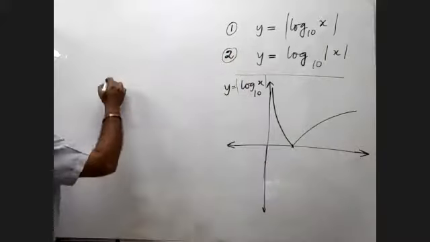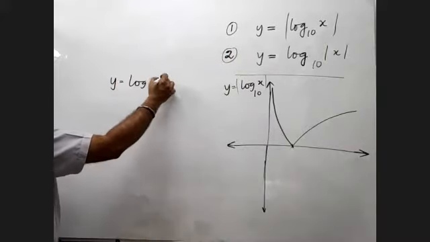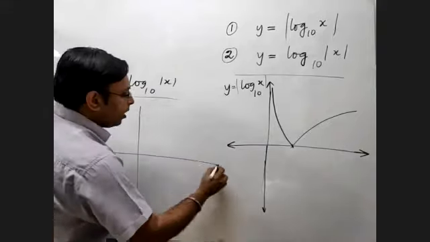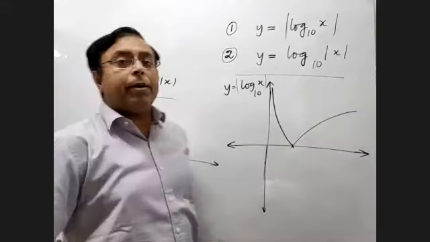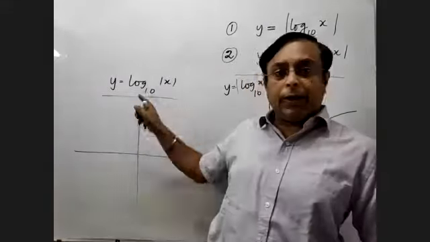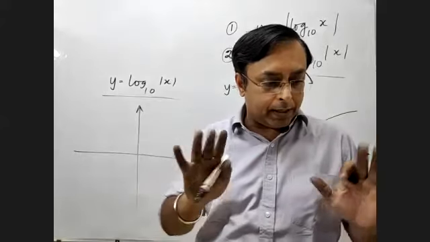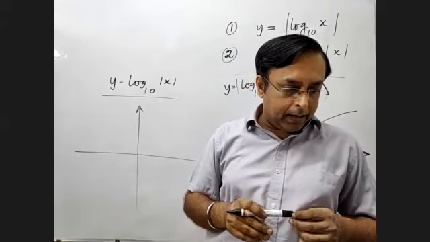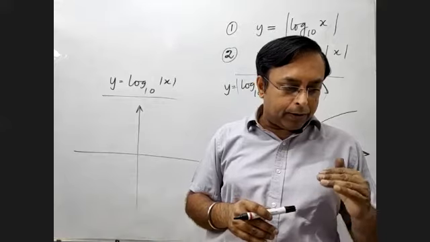Now when it comes to y is equal to log of mod x base 10, you know what happens is that log is not defined for negative number or negative base. तो चलो बेस तो पॉजिटिव है, उसका तो कोई दिक्कत ही नहीं है. ठीक है ना. Navansh said कि reflect the down portion about x axis.